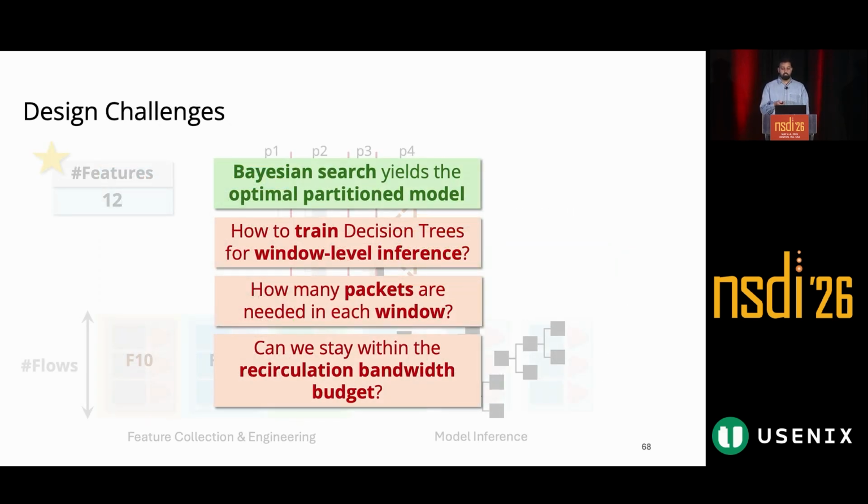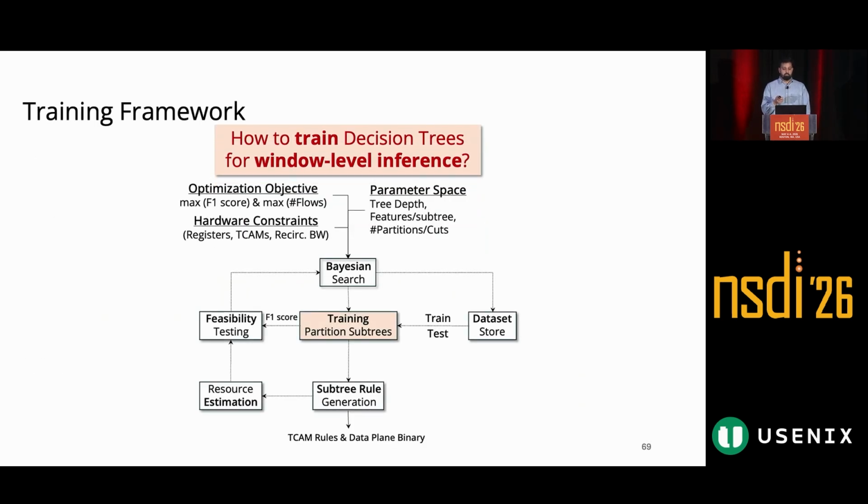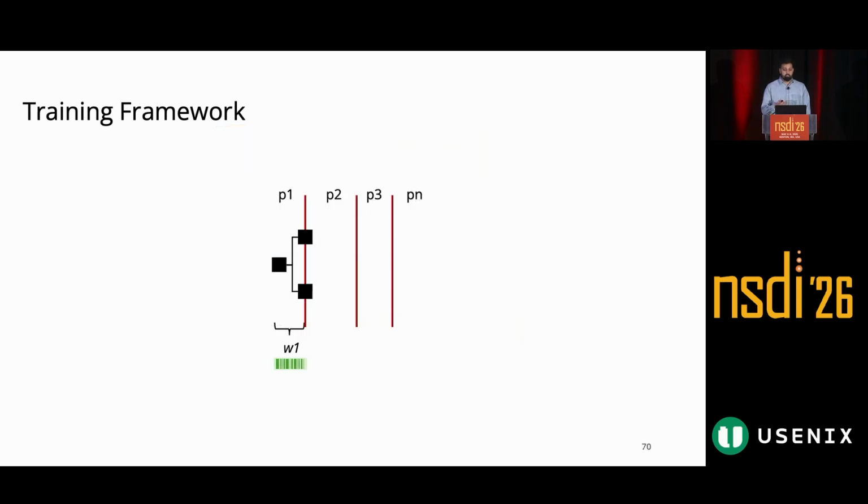Moving on to our next question, how should we train this kind of partitioned decision trees? Our Bayesian optimization framework that I showed earlier already incorporates this step, so let's take a closer look at that. We start at the very root of our overall decision tree and train it using the first window of each flow, but only that specific subtree, not the entire decision tree, and limit it to its own top K features.